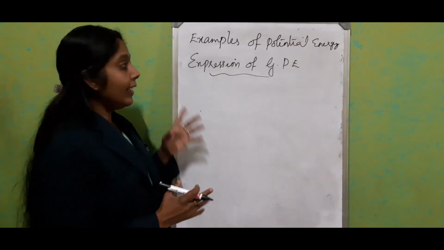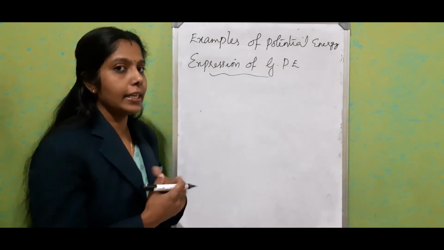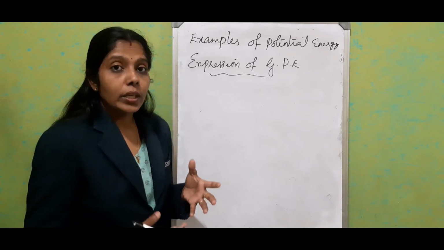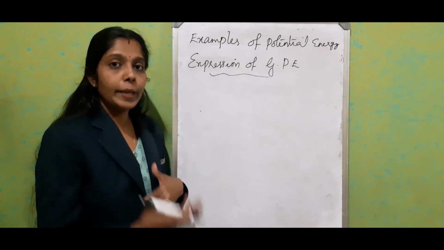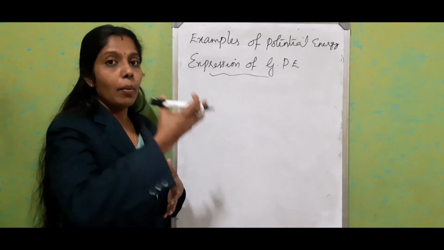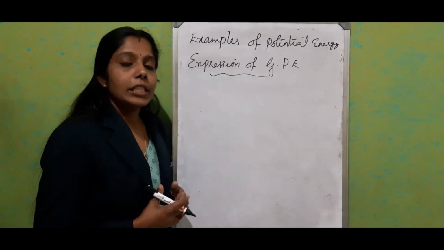We'll see the expression to find out gravitational potential energy. What is gravitational potential energy?